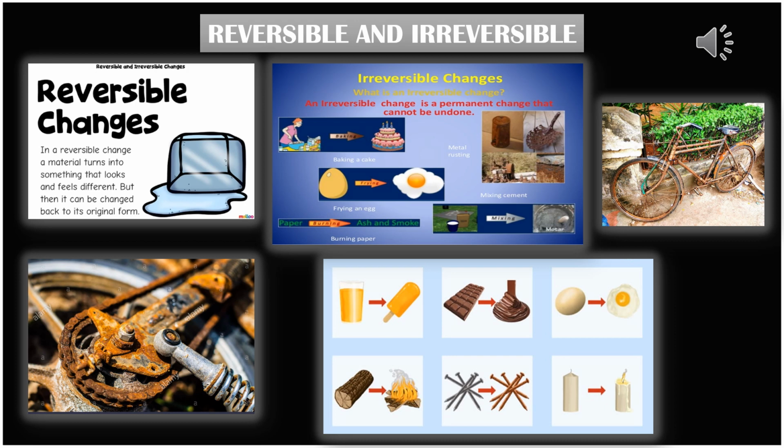So this happens, but whenever any iron things are made, are kept outside, they just rust because of the effect of temperature, cold, water. So these things are undesirable, so that is also irreversible. We cannot get back our pure bike again. The bike that we have left after rusting, we will not be able to get back in that position, but still it happens, the rusting occurs out there. So that means that type of irreversible change is undesirable.